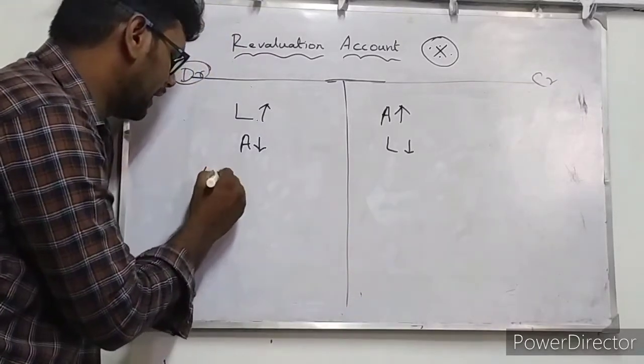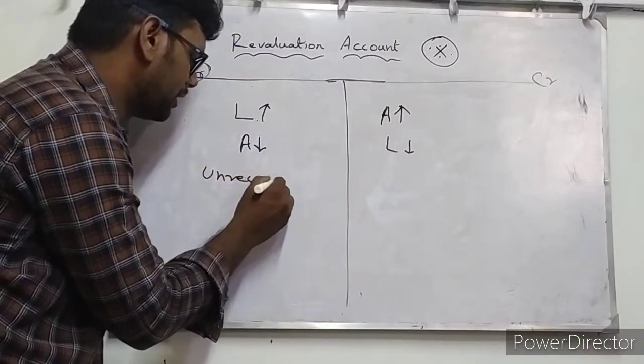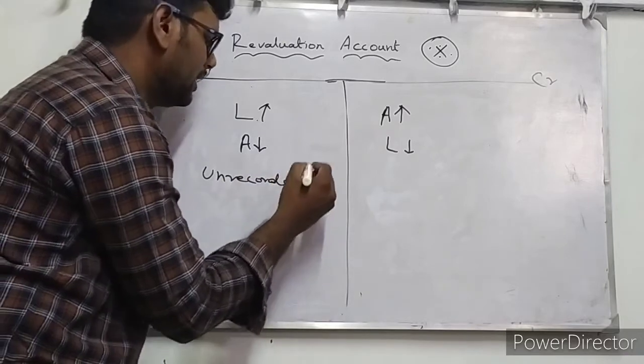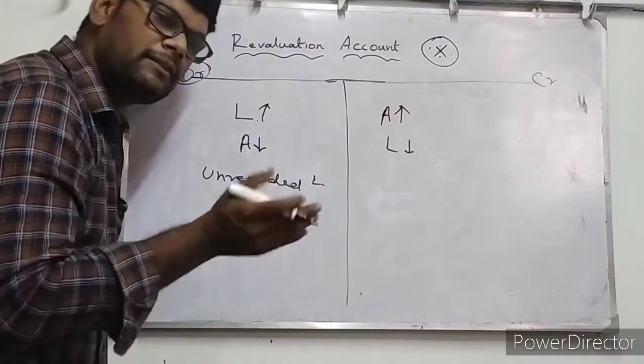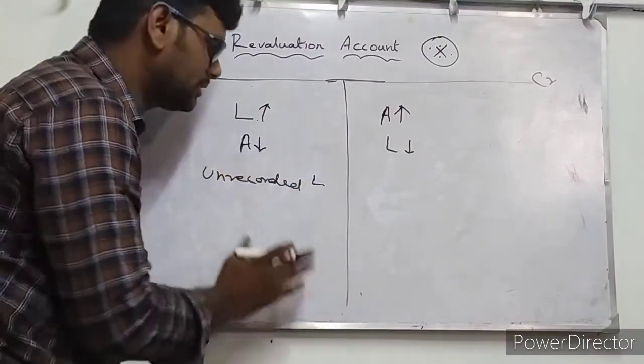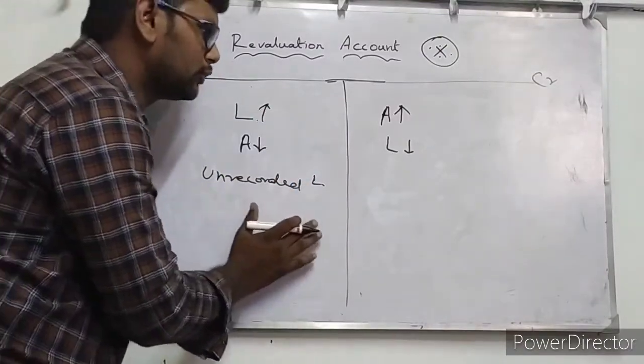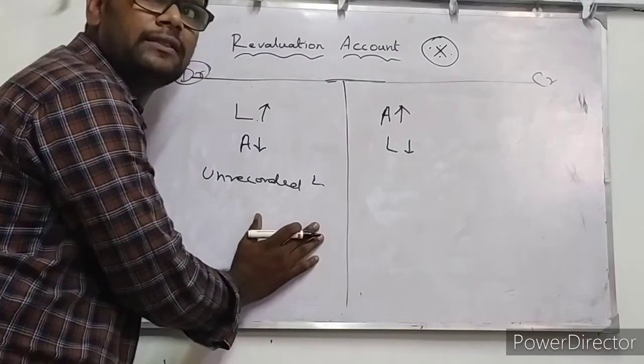And unrecorded liabilities will be written. Unrecorded means new liabilities. Any new liabilities will be written on the debit side of the revaluation account. If the previous year they failed to write any liabilities, that is an unrecorded liability, and that also will be entered on the debit side of the revaluation account.